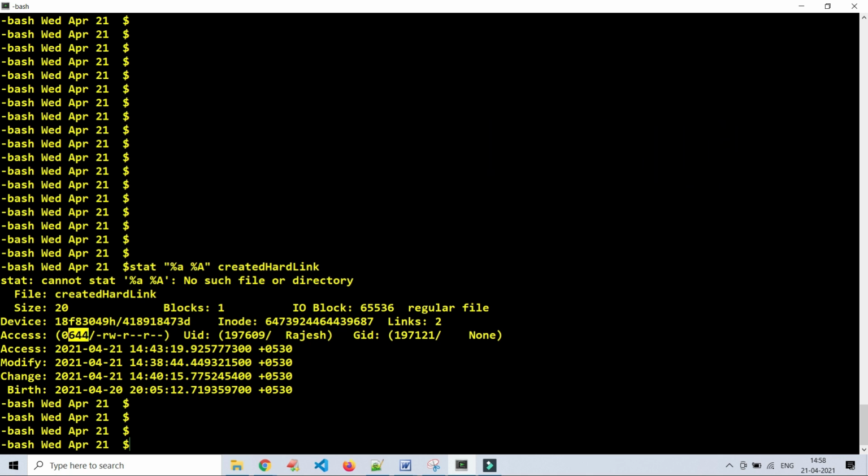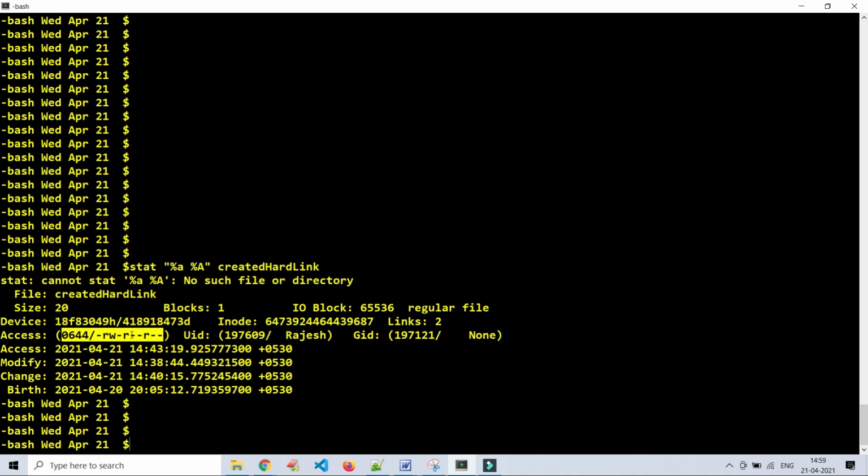For example, if you want to allow the users who belong to the owner's group to write something to the file but they don't have write access, how do you change the file permission?